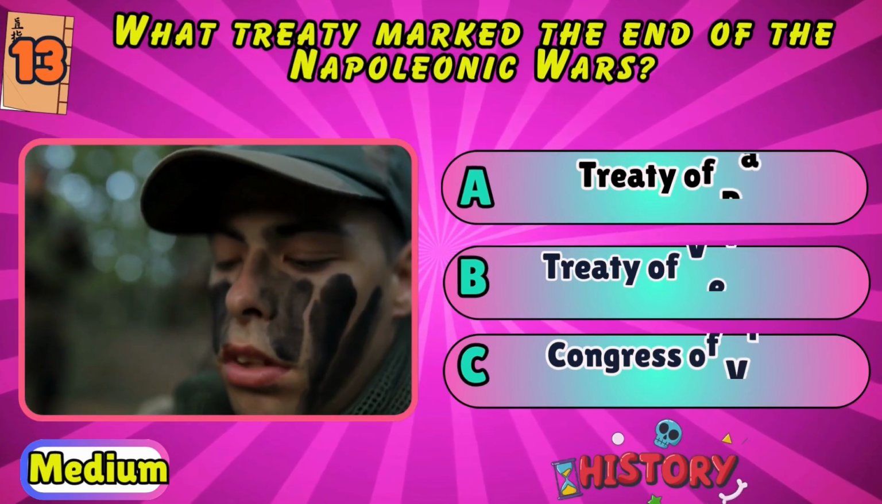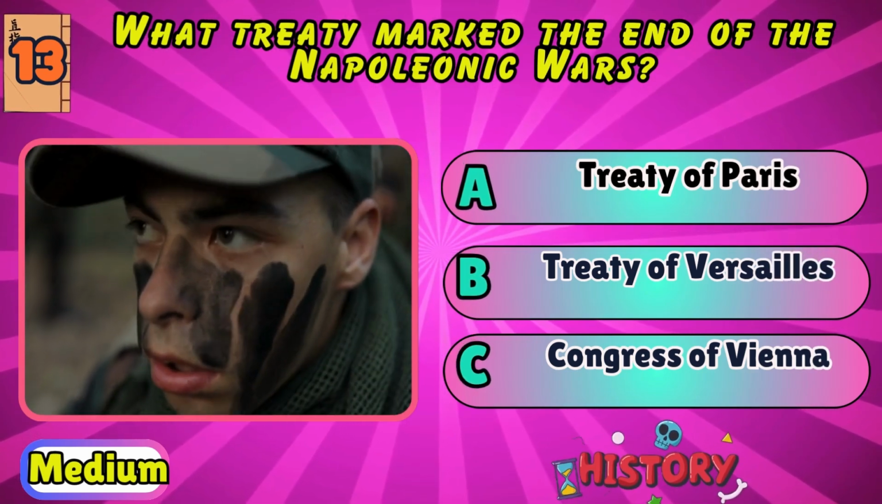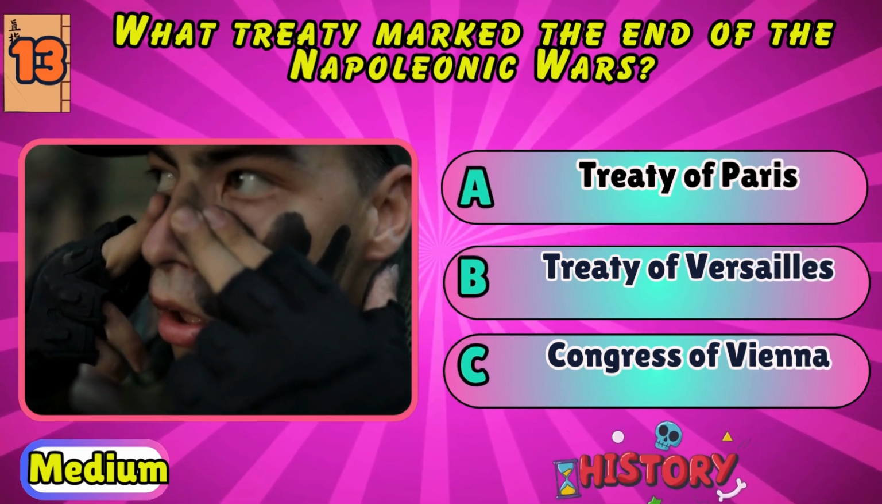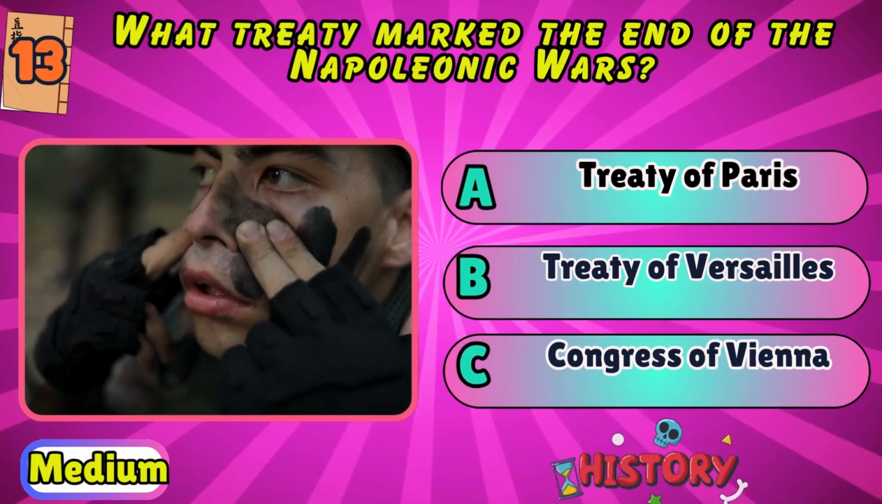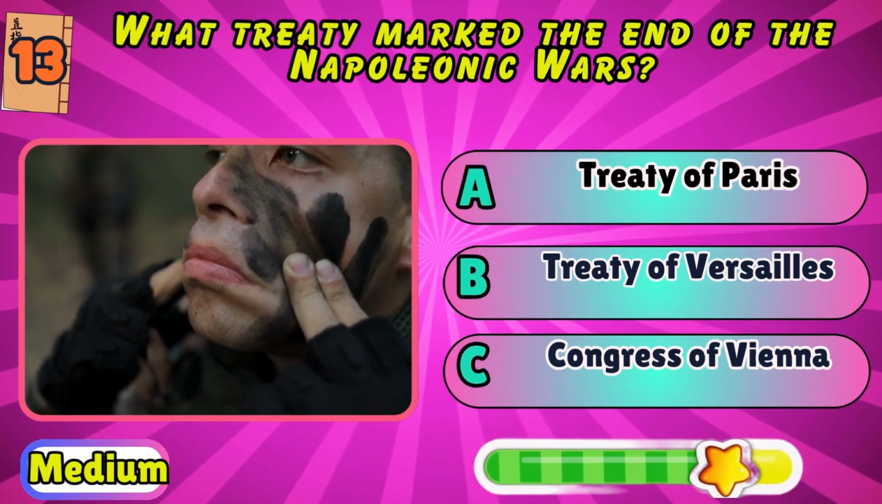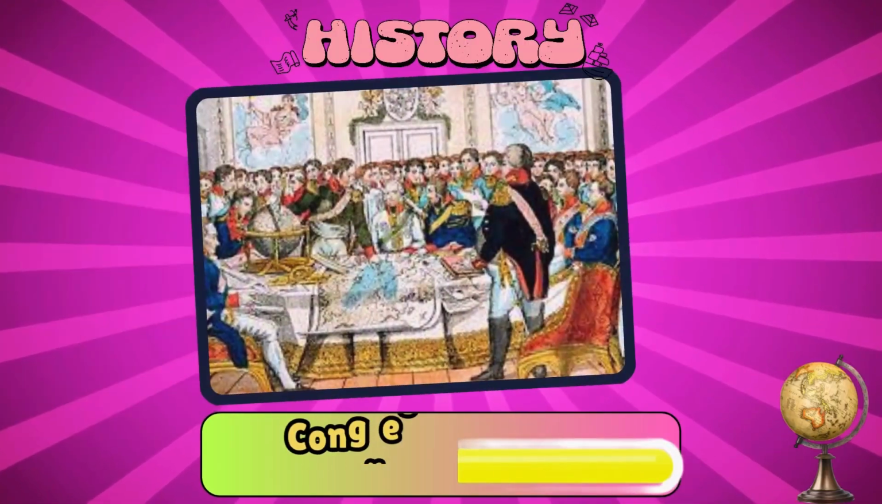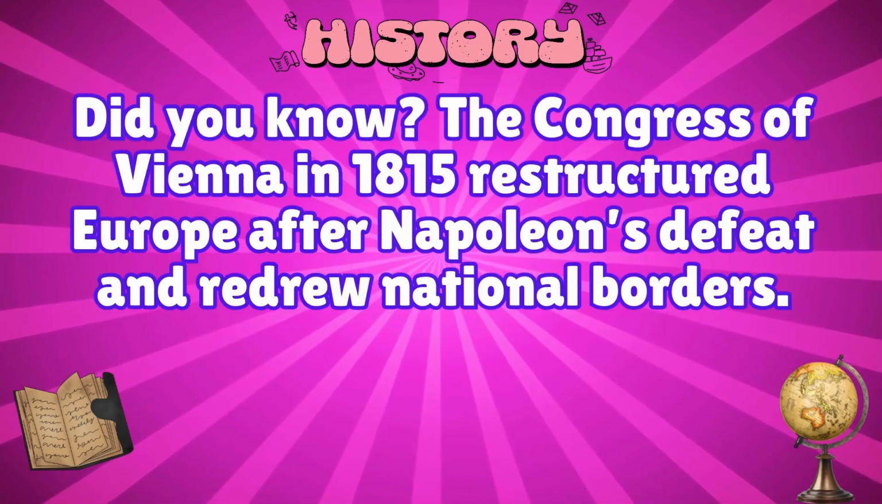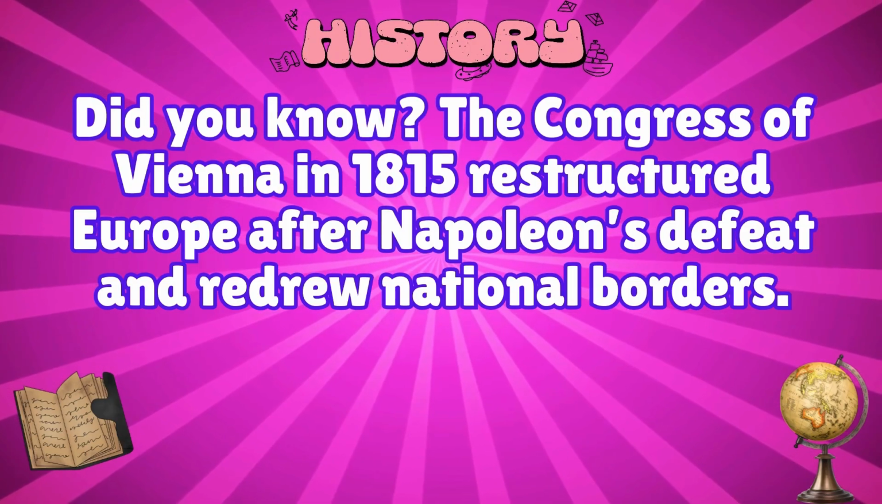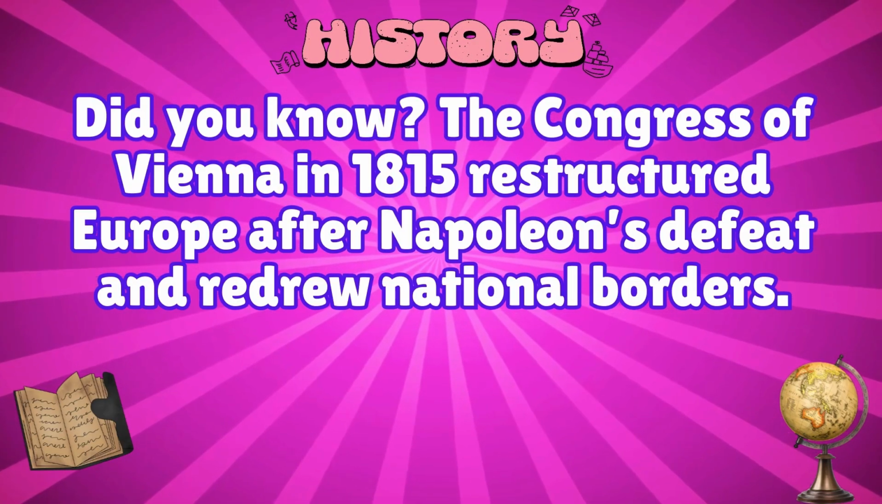What treaty marked the end of the Napoleonic Wars? Treaty of Paris, Treaty of Versailles, or Congress of Vienna? Congress of Vienna. Did you know? The Congress of Vienna in 1815 restructured Europe after Napoleon's defeat and redrew national borders.